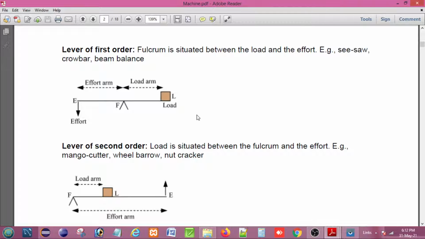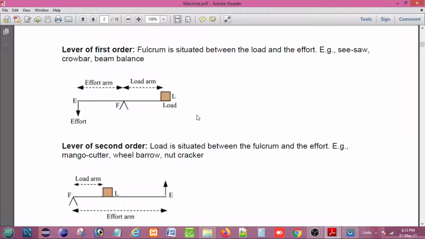That means he wanted to explain the first class or class 1 lever, where the load is at one end and the effort at the other end, and the effort arm is always greater than the load arm.